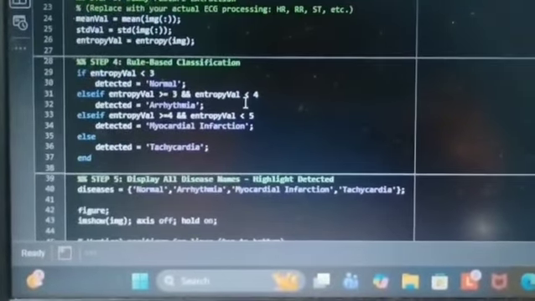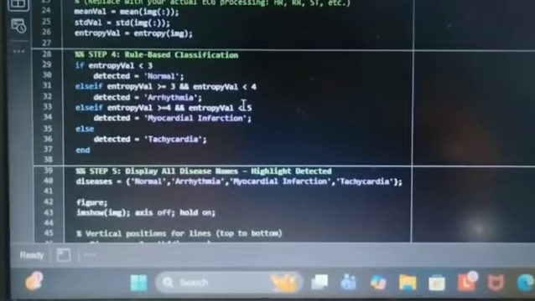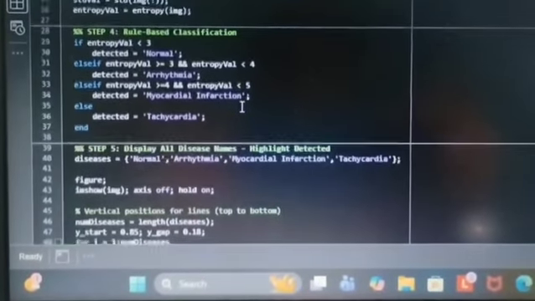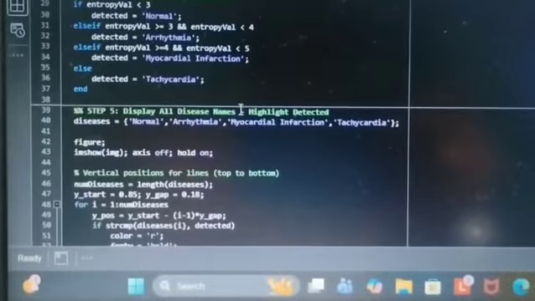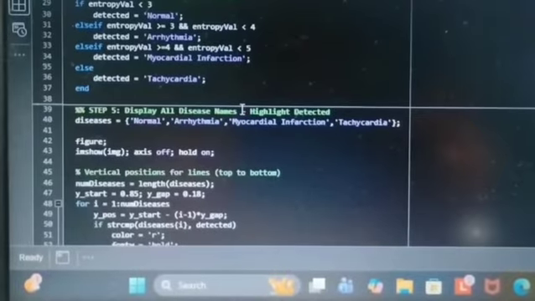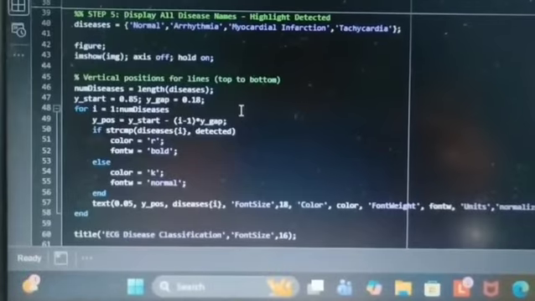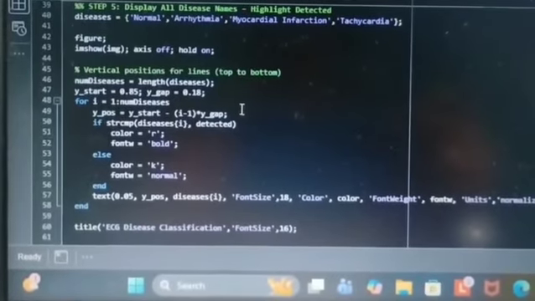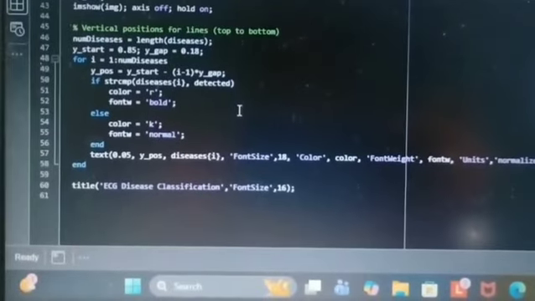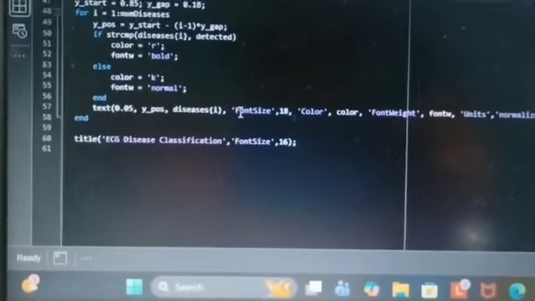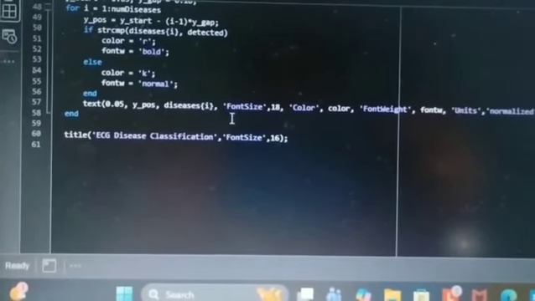Step 3: the program performs feature extraction, calculating basic values such as the mean and standard deviation of the image. Step 4: the program uses rule-based classification; each condition corresponds to a specific range. Step 5: the results are displayed and the ECG image is shown again, with all four possible disease names listed in the image. This makes it easy to visually identify the classification result. This is an ECG image analysis using image processing and rule-based decisions in MATLAB, rather than machine learning techniques.